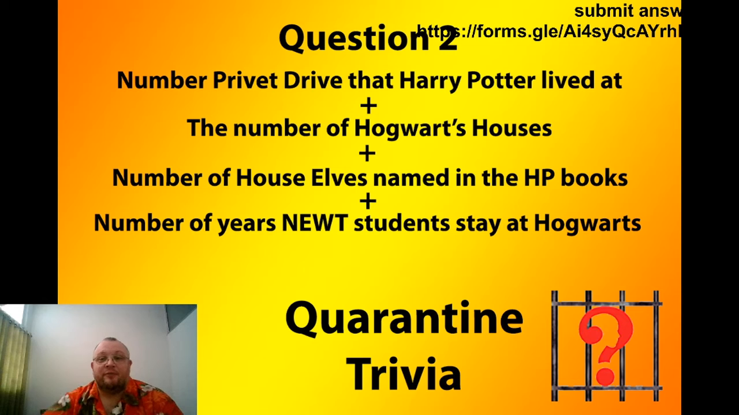Question number 2. This one is for the Harry Potter fans out there. To be honest, if you don't like Harry Potter, you're probably not going to get this one, but take a guess and then move on to the next question. This is the number Privet Drive that Harry Potter lived at. Add the number of Hogwarts houses. Then add the number of house elves that are named in the Harry Potter books. And then add on the number of years that students stay at Hogwarts.